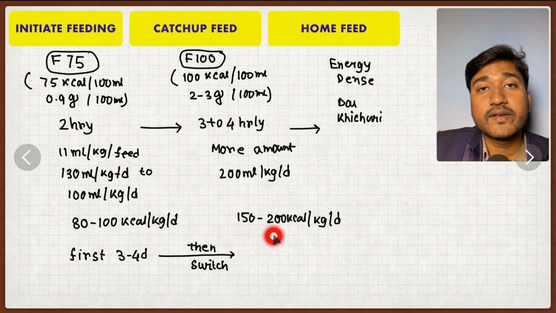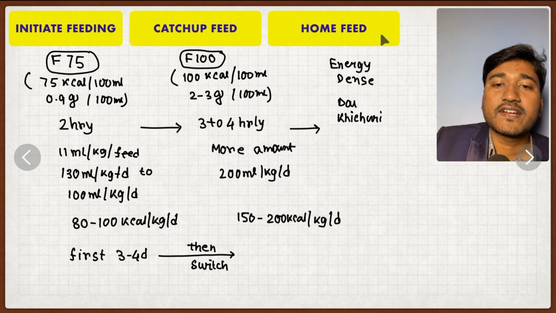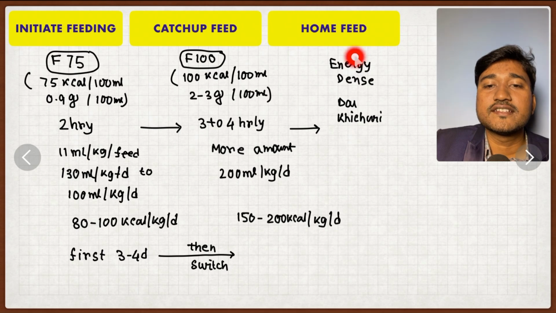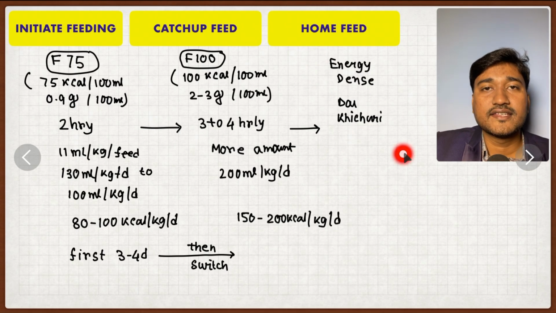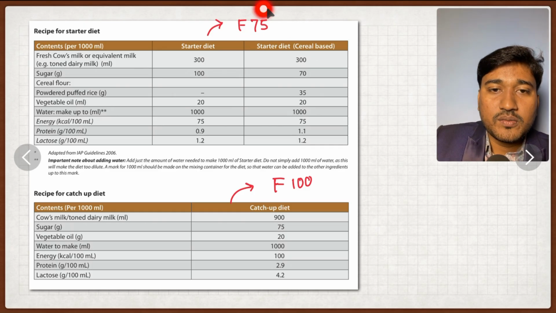Here it is 150 to 200 kilocalorie per kg per day, and the amount is more, 200 ml per kg per day. After that we have to shift to the home feed, energy dense feed like dal, like khichdi, all this. Okay, this is the composition of F75.